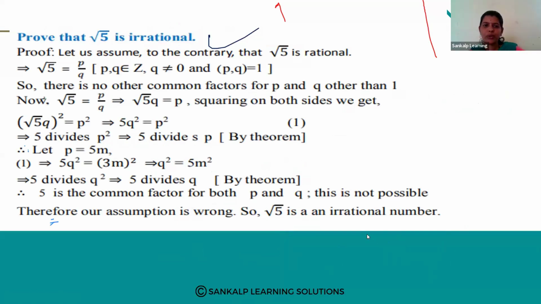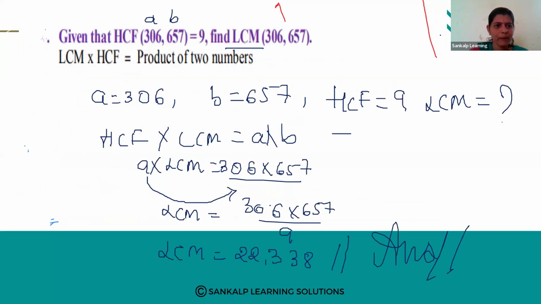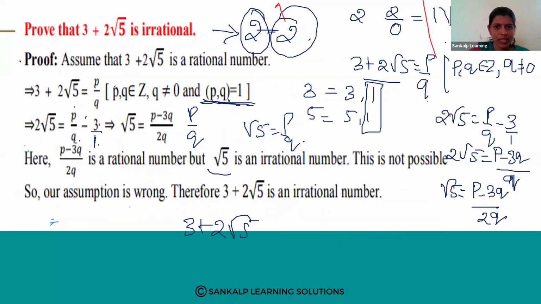Prove that root 5 is an irrational number. Here they can give root 5, root 3, or anything, but it is not necessary that they give the same numbers. Numbers can be changed. Here we had 3 plus 2 root 5. Sometimes they may ask 2 plus root 3, 7 plus root 5, 6 plus root 5. The number may change, but the method is the same.